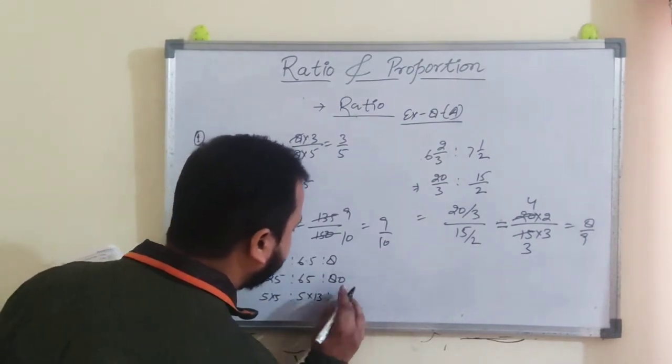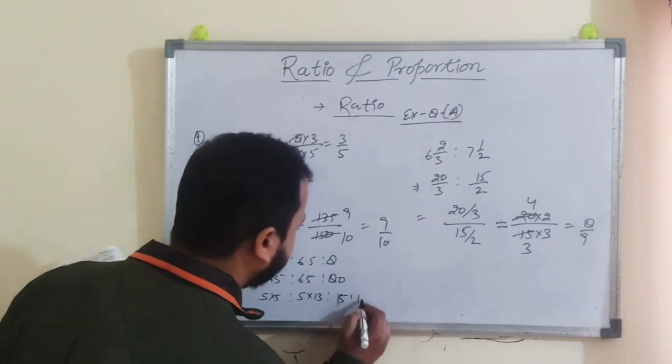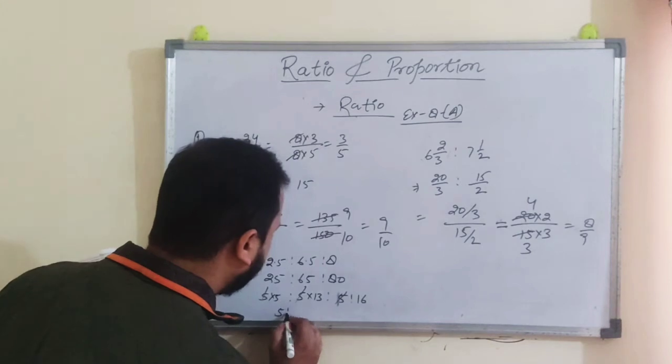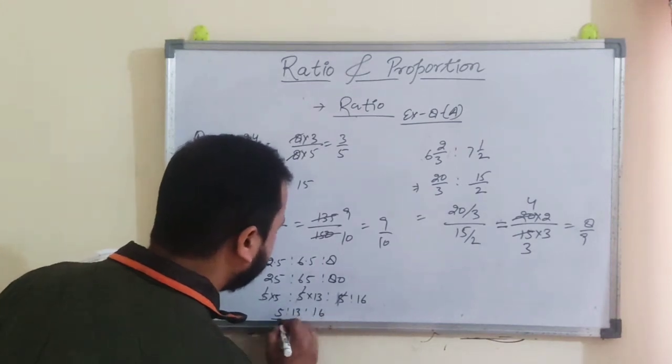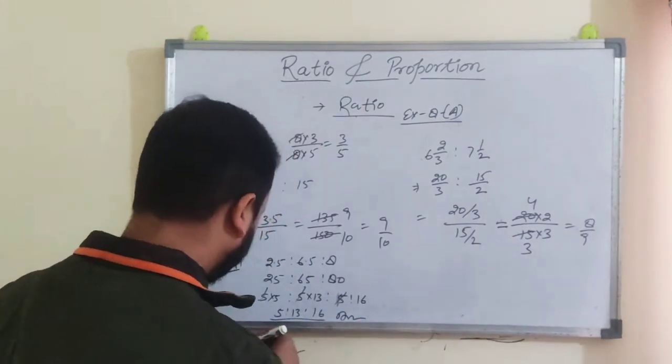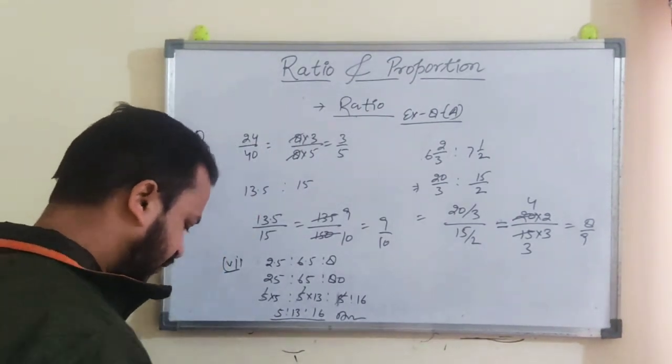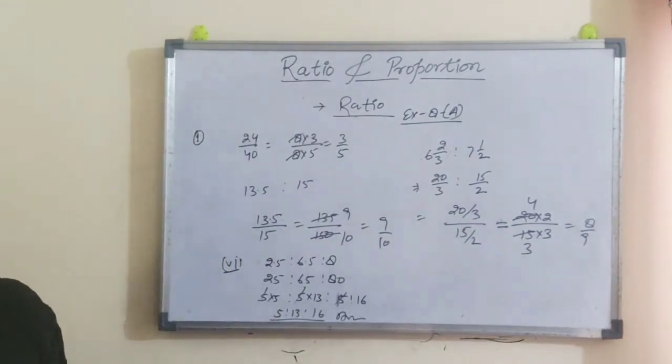5:13 and 5:16. This 5 you can eliminate it. So 5:13 is to 16 is the answer. So this way you will solve question number 1. Now come to question number 2.